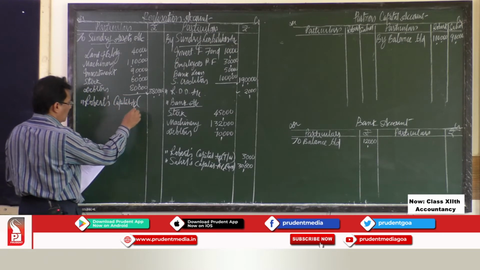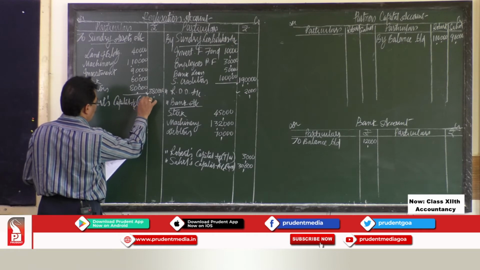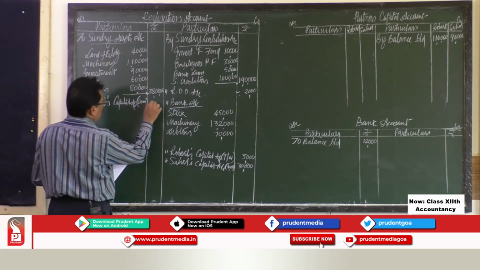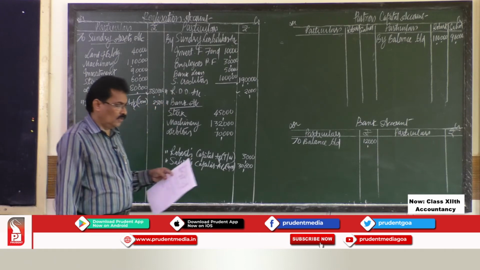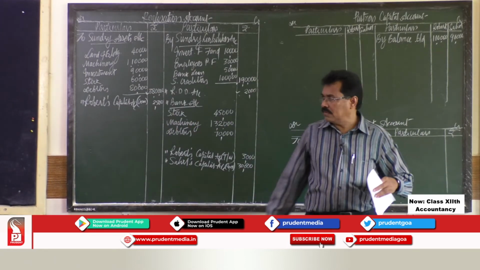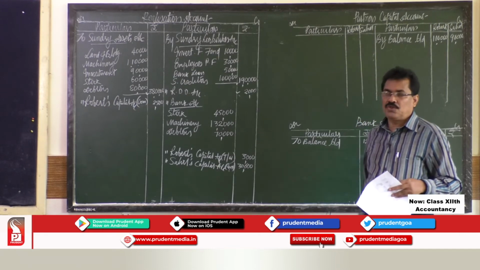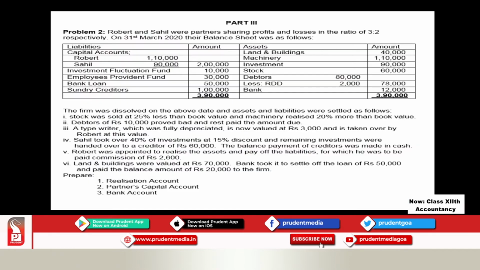This is a firm's expense, that is commission of rupees 2,500. So whatever commission the firm agreed to pay to Robert has to be debited to the realization account.